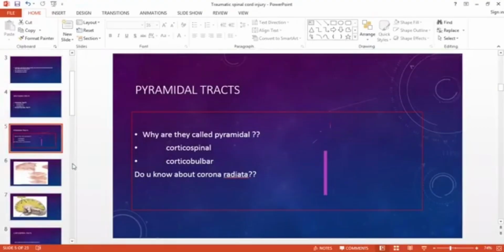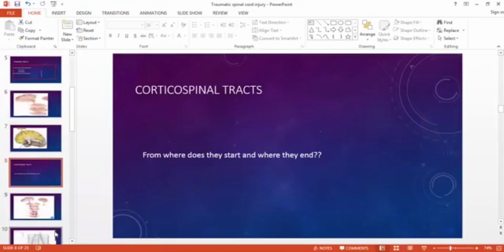Corona radiata. Anybody aware of the corona radiata? What's that? If not, I can explain it later. What is corona radiata? Is anybody aware of that? If not, that's okay. So let's talk about the corticospinal tracts.